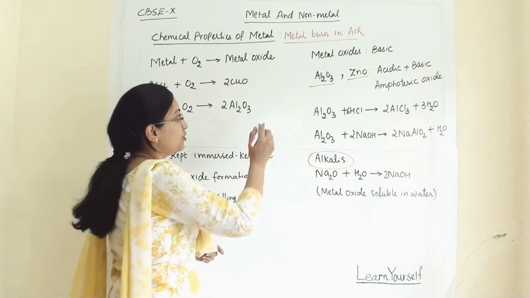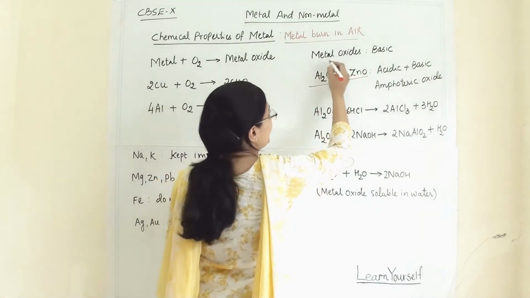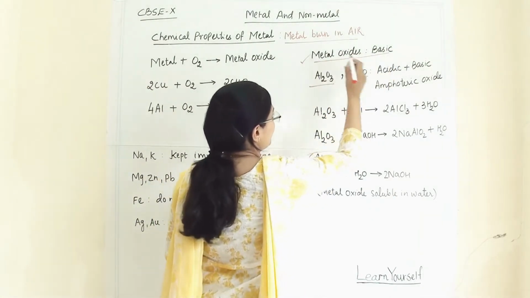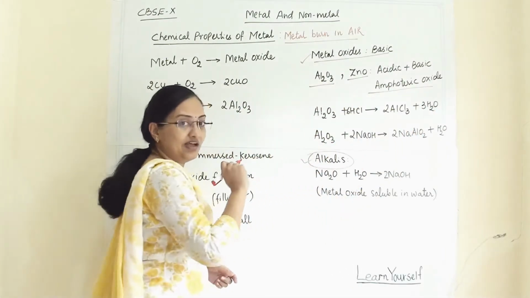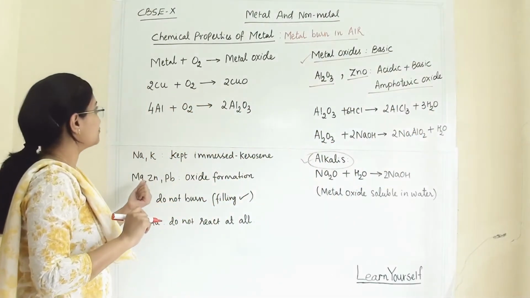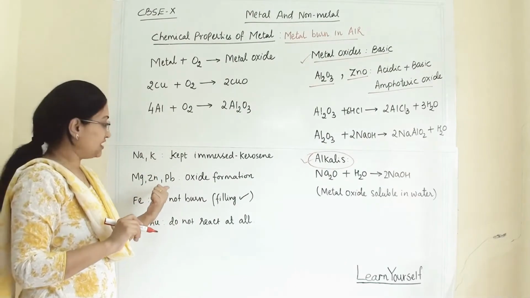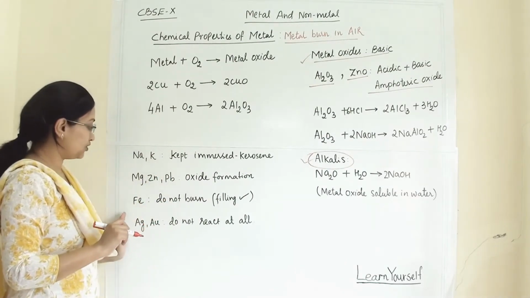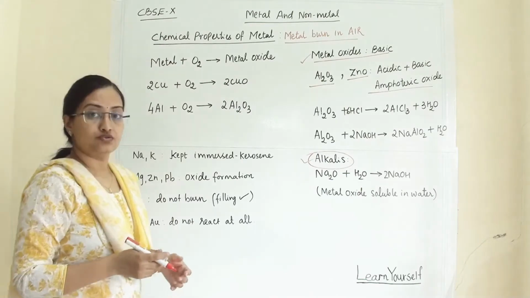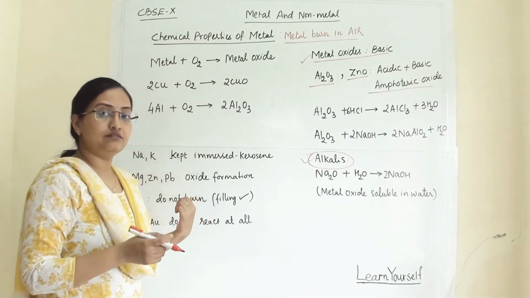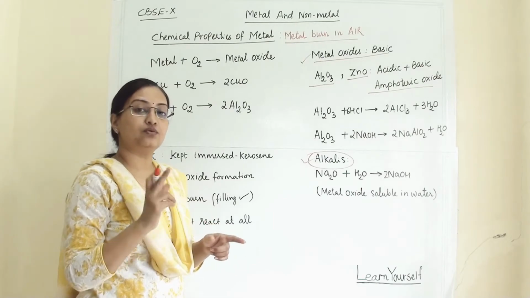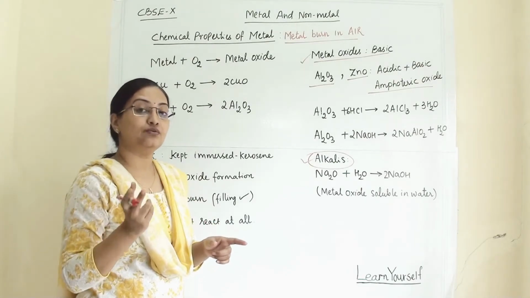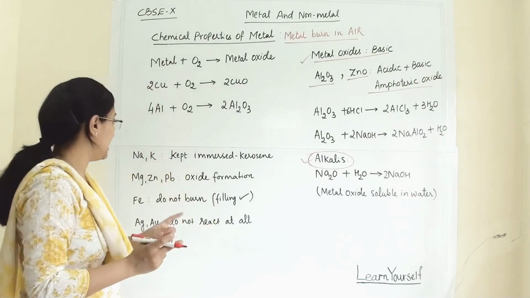These are some important terms: that metal oxides are basic, what the amphoteric oxides are, and what the alkalis are. Now coming back to our chemical properties of metal, here I have noted down some of the metals. We will see what happens when they react with oxygen and burn in the air.